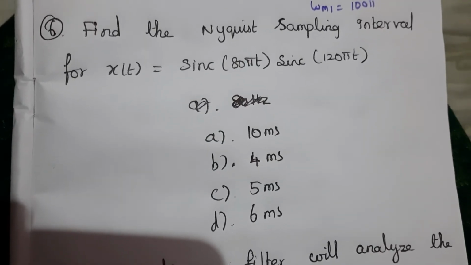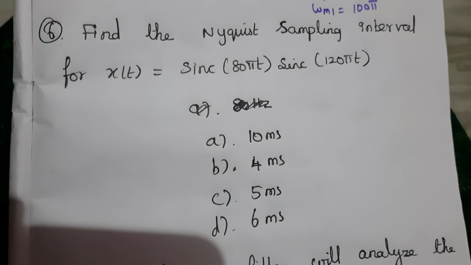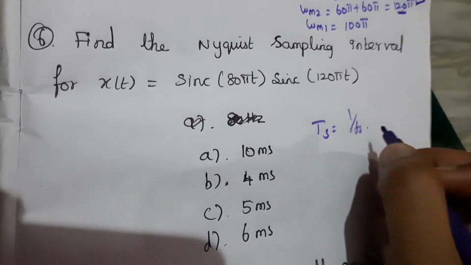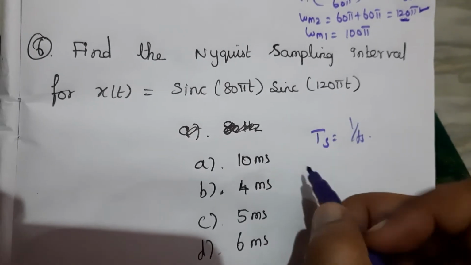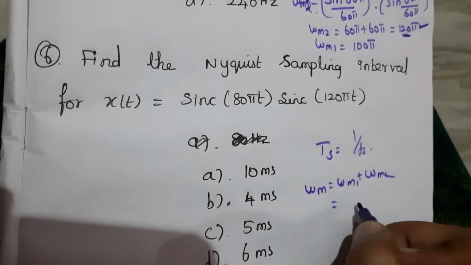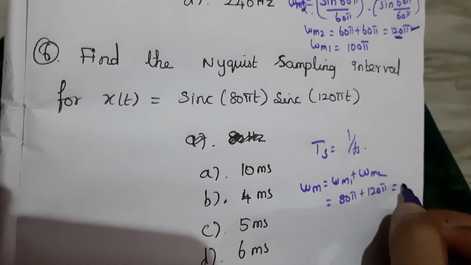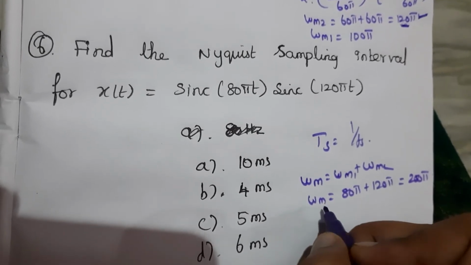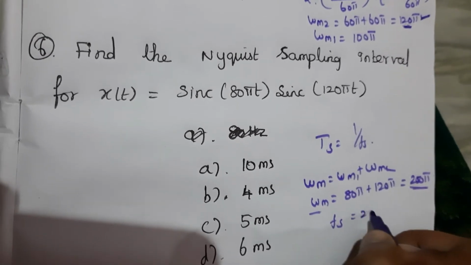Next question, find the Nyquist sampling interval for x of t equal to sinc 80 pi t, sinc 120 pi t. We have to find the sampling interval. So Ts is equal to 1 by Fs. Since this is a multiplied signal, we have to add the two. So we will get omega m is equal to omega m1 plus omega m2. Adding these, we get 80 pi plus 120 pi, that is equal to 200 pi. The maximum value is 200 pi, so from that we can take Fs equal to 200.